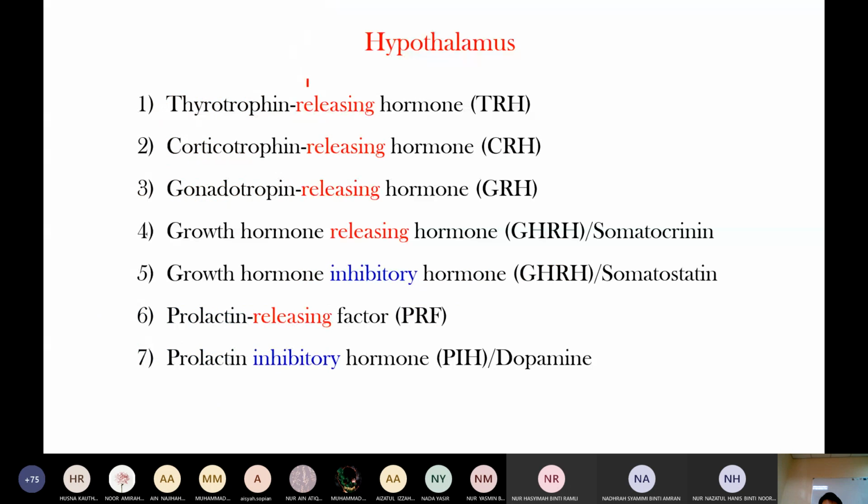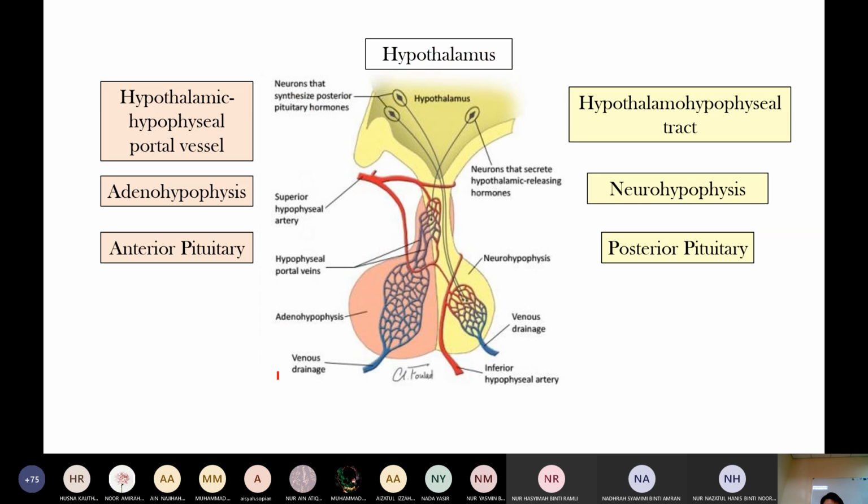For the hypothalamus, just recall physiology, what Dr. Asra already mentioned: TRH, thyrotrophin releasing hormone, corticotrophin releasing hormone, gonadotrophin releasing hormone, growth hormone releasing hormone, growth hormone inhibitory hormone, prolactin releasing factor, prolactin inhibitory hormone or dopamine. The hypothalamus acts on the anterior pituitary by blood vessels, the adenohypophysis. But for the posterior pituitary, the hypothalamus acts by the neurohypophysis.